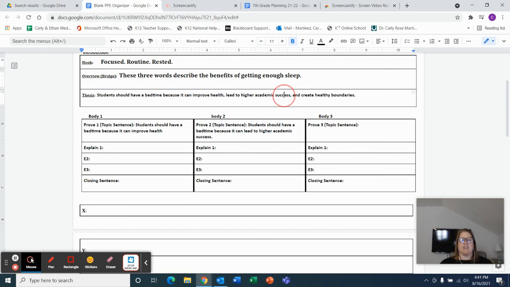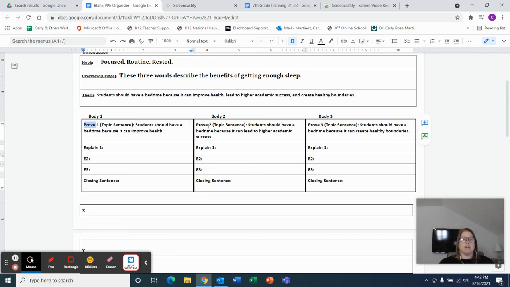Okay, so I'm taking that second reason right here. And my third one is going to be very similar, except I'm going to add in that third reason. So instead of improving health, I'm going to say because it can create healthy boundaries. Okay, so now I have all three topic sentences, and I'm ready to start fleshing out what I'm going to actually talk about in those body paragraphs.